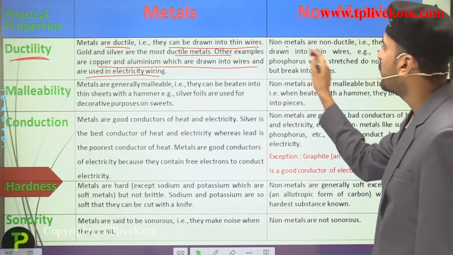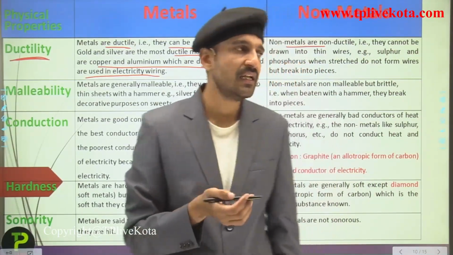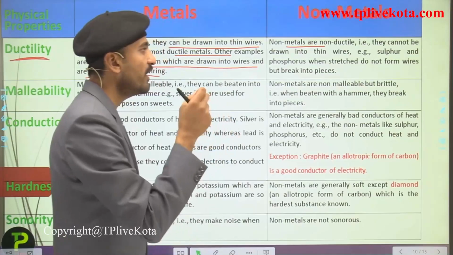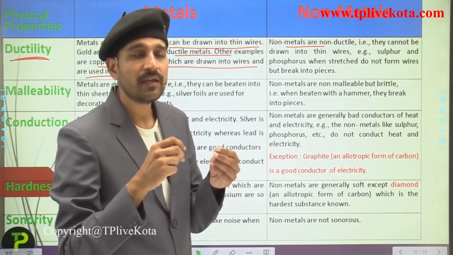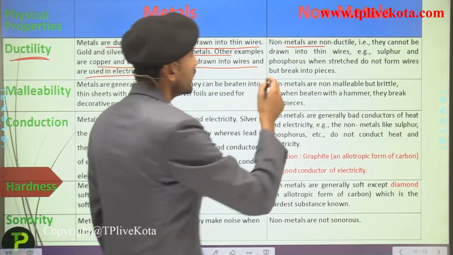Now talking about non-metals, non-metals are non-ductile in nature. They are brittle, that is, when we try to stretch them or put some force over them, they simply break into pieces. So they cannot be drawn into wires.